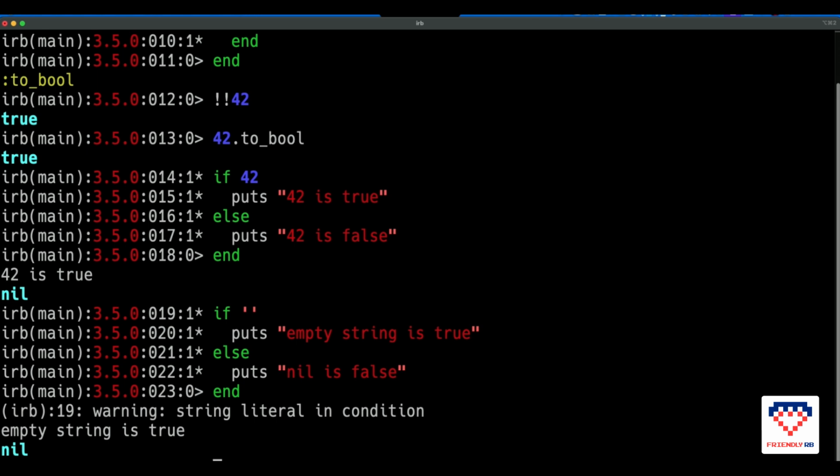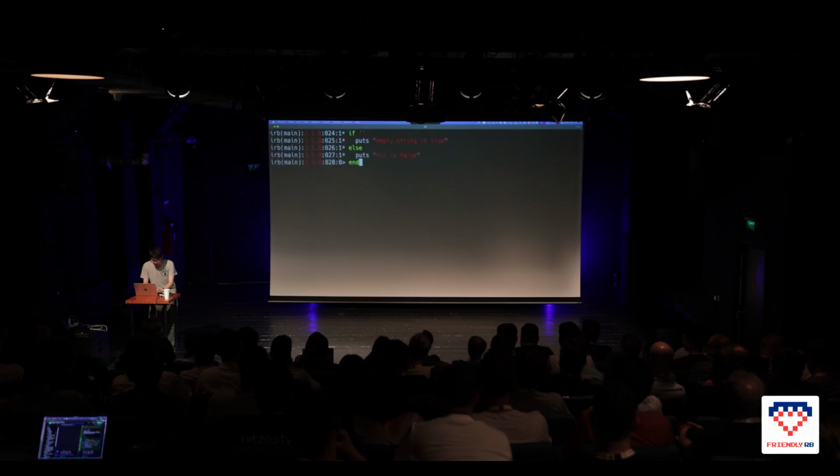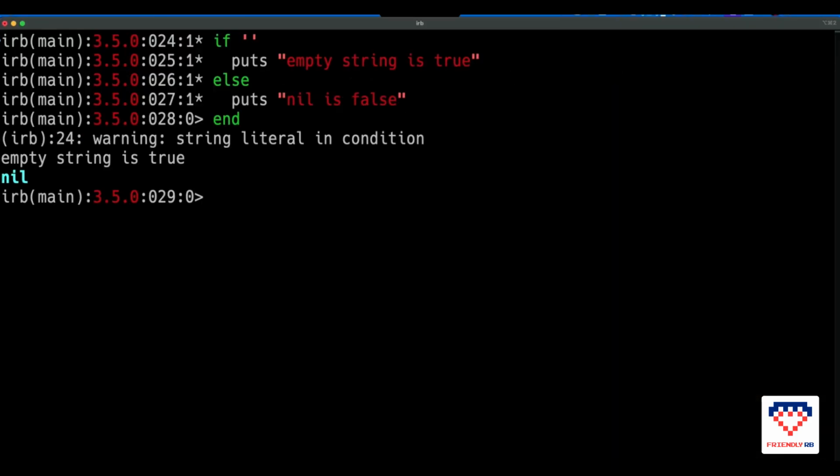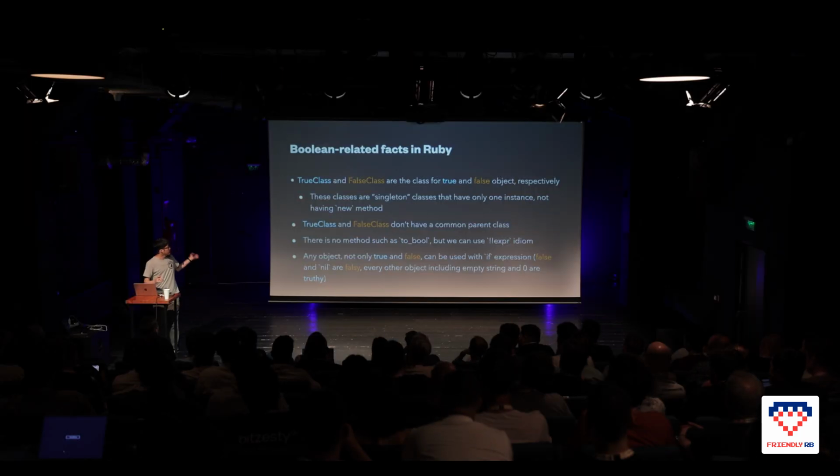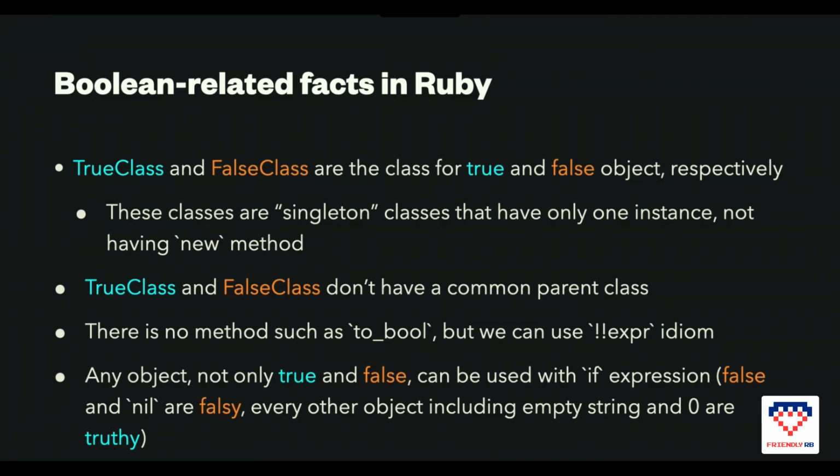Sorry, it's a little bit hard to see, but let's do it again like this. And here's a kind warning: it doesn't make sense to put an empty string in the if clause. So that's what Ruby does about the Boolean class. TrueClass and FalseClass are the classes for true and false, but they're called singleton classes, which means there's only one instance belonging to the class.